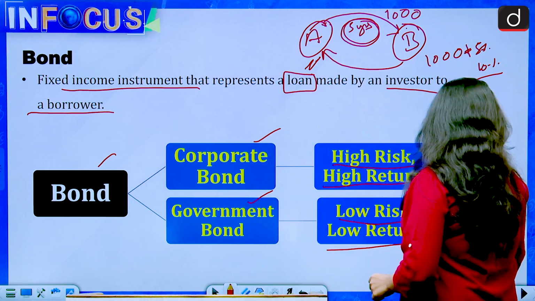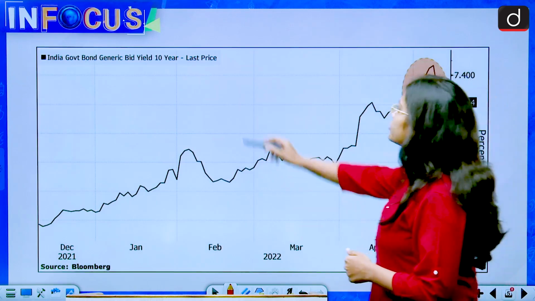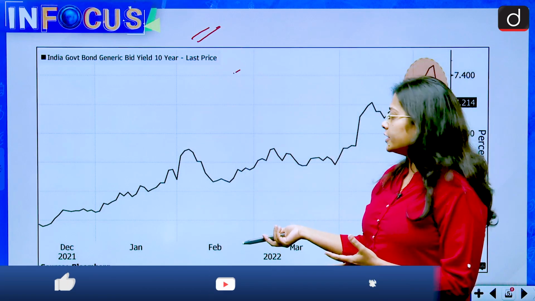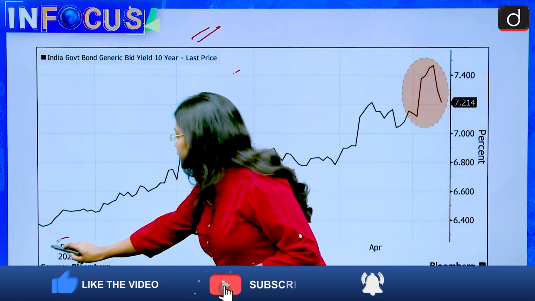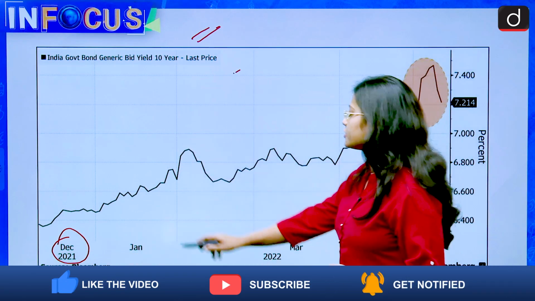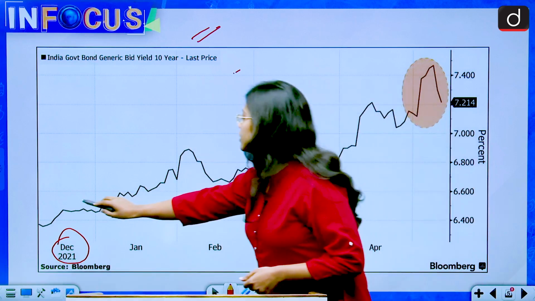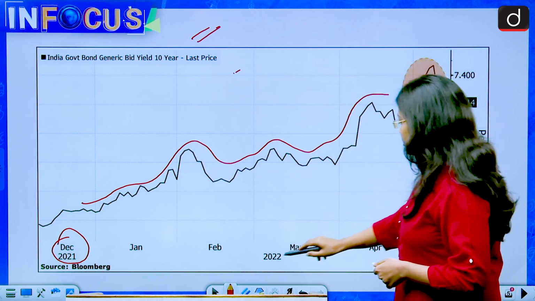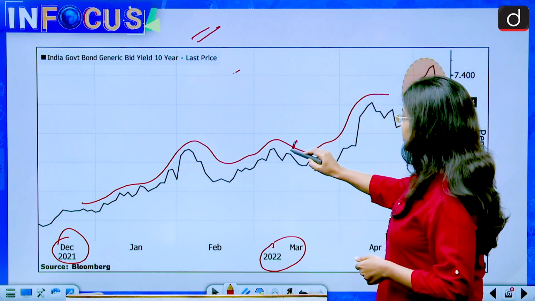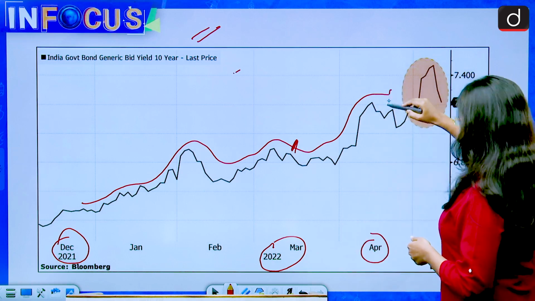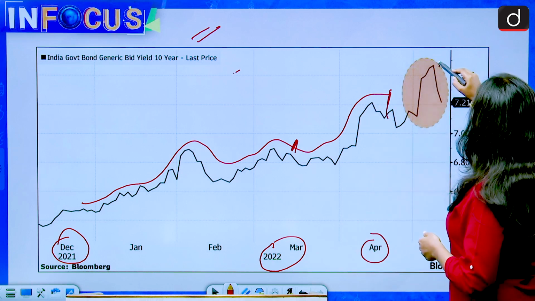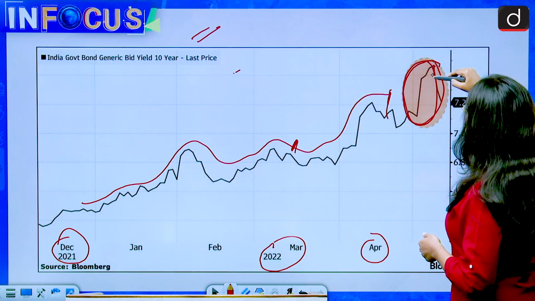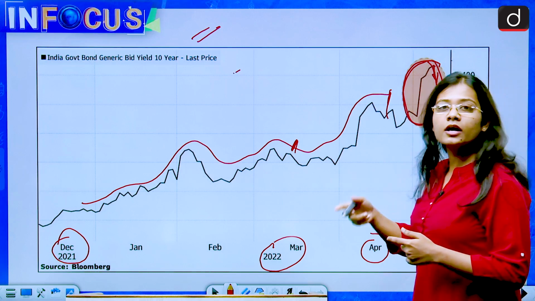So let's see, this is the bond yield chart of India since December 2021. If you see, bond yields are on a rise. Then in March 2022 it has reached here, then April here, and around May it has reached its all-time high, and then it started coming down, but now again it is on a rise.